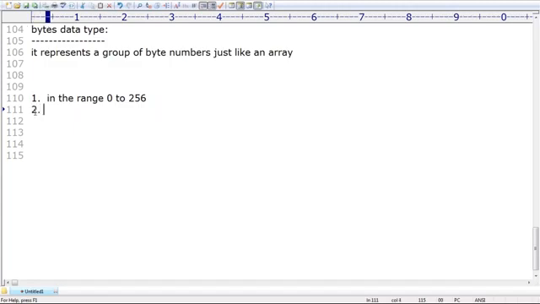Second one, I want to tell carefully. Bytes data type is immutable. Is the bytes data type mutable or immutable? Immutable. What is the meaning of immutable? Once we create a bytes data type, you are not allowed to change its content. By mistake, if you try to change the content, immediately you are going to get an error.